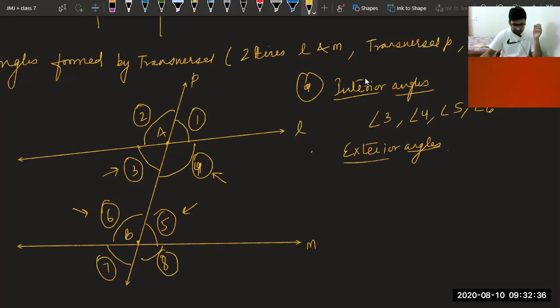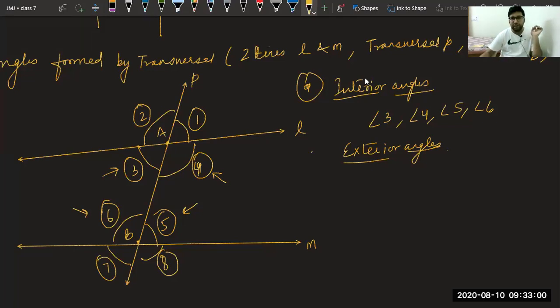What are the exterior angles? Understand one thing: whatever is inside is the interior angle. 3, 4, 6 and 5 all are inside these two lines. They are not outside the lines. It is like you are inside the room. If you take it as a room, 3, 4, 5, 6 are inside the room. And what are outside?